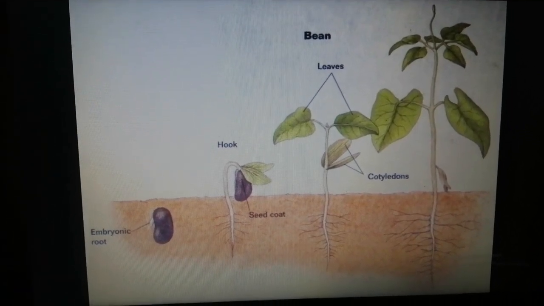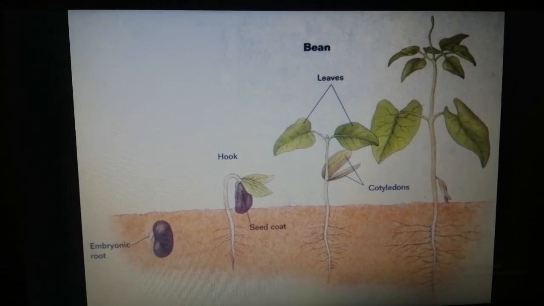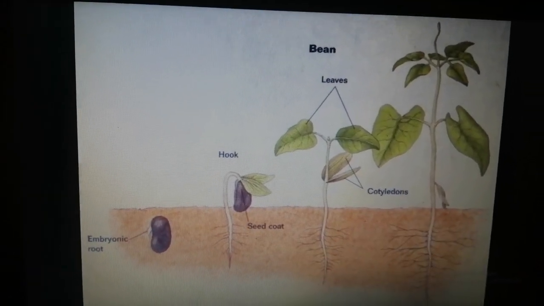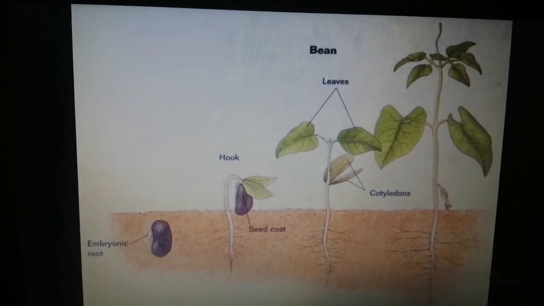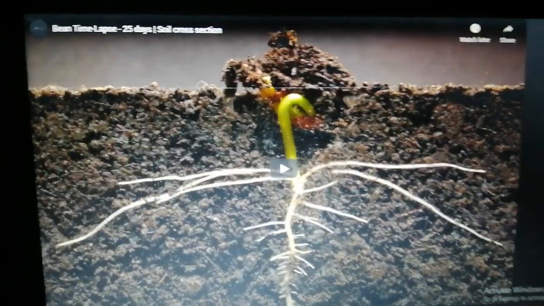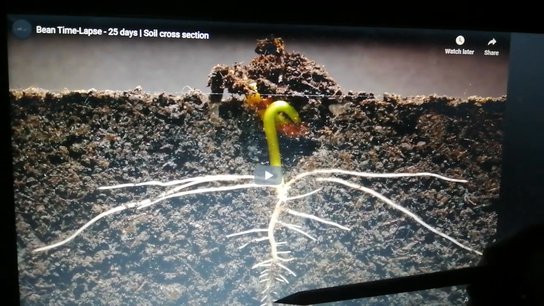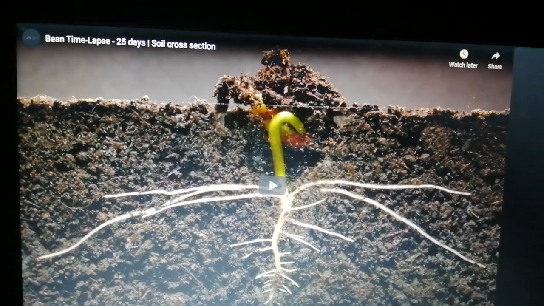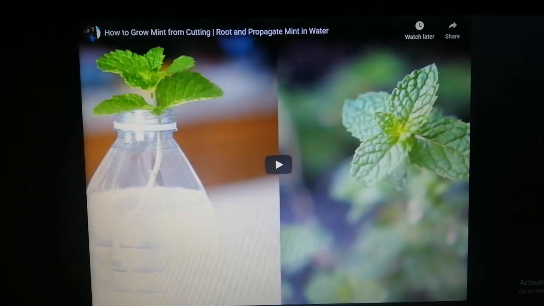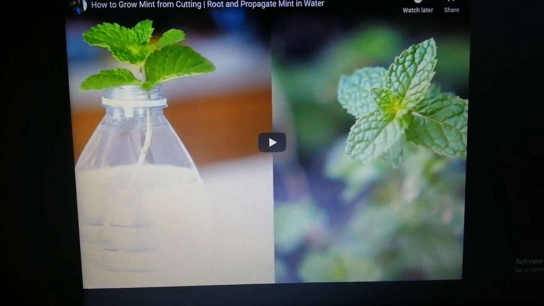In case of plants, I told you that they can grow from seed, stem, roots, leaves, etc. Right? Seed, we already saw how plants grow from a seed in the video previously, right? That is this video where I showed you how from a seed first the roots will develop, then the shoot is going to develop into a fully grown plant, right? Now let's see how plants can grow from stems, roots and leaves.